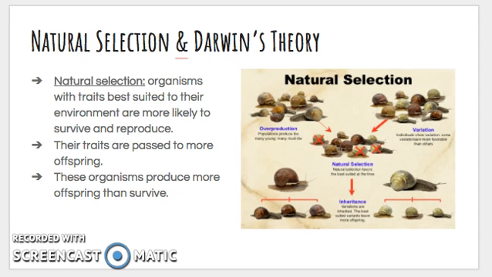So natural selection fits in with Darwin's theory, and natural selection says that organisms with traits best suited to their environment are the ones that are more likely to survive and reproduce. So these traits are passed down to more offspring, and these organisms produce more offspring than survive. They have to produce more offspring than survive.